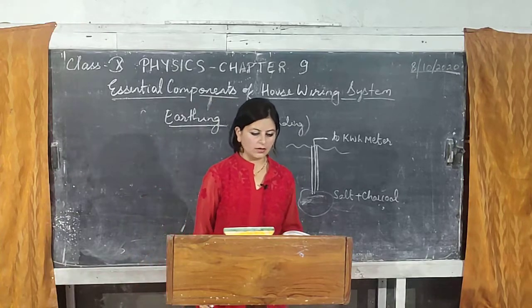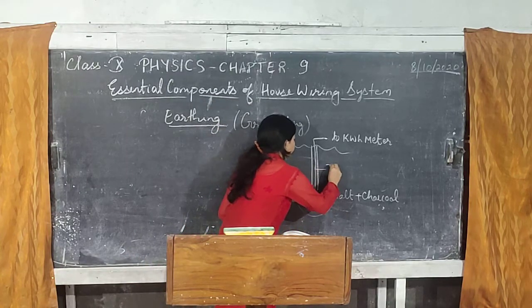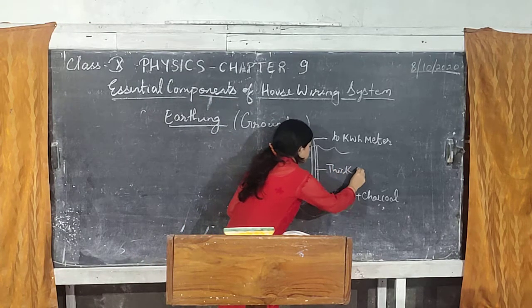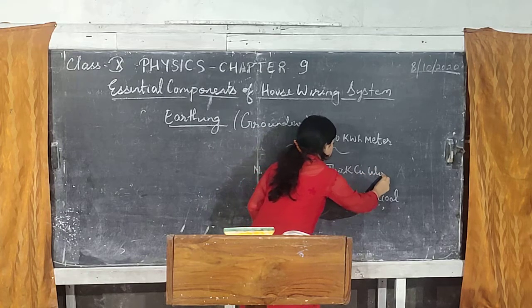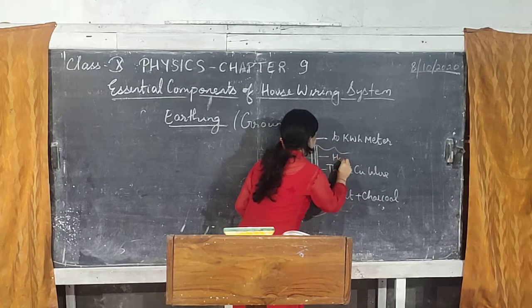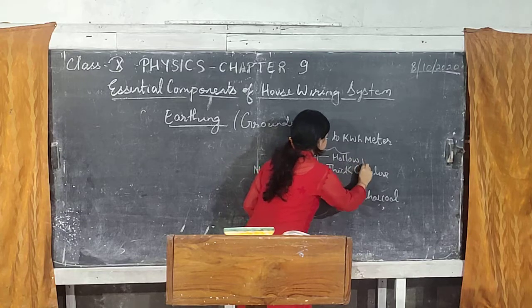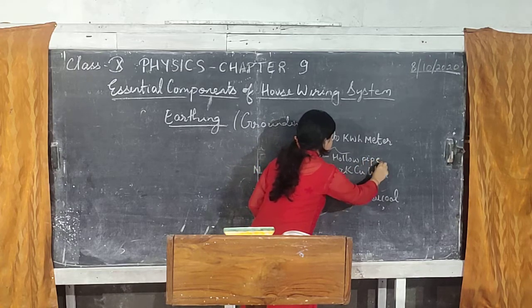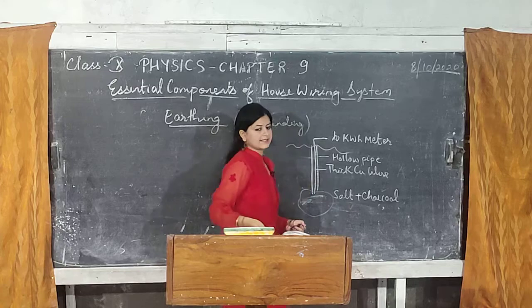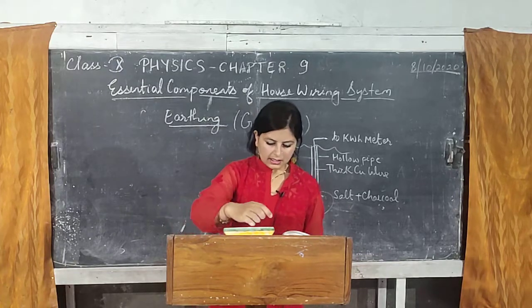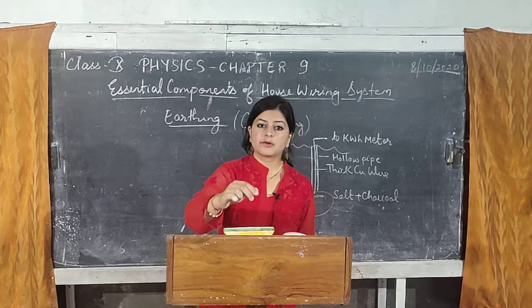Now this is the thick copper wire. This is the hollow pipe through which, from time to time, you need to fill water, so that the connection between this ground and this one is established. Now, how does it provide safety?